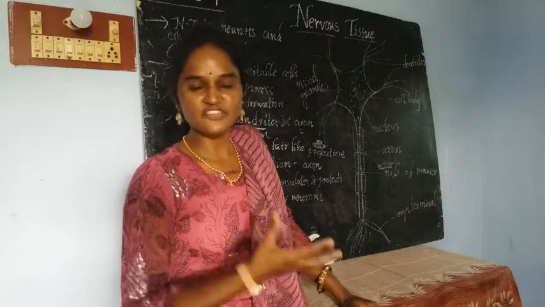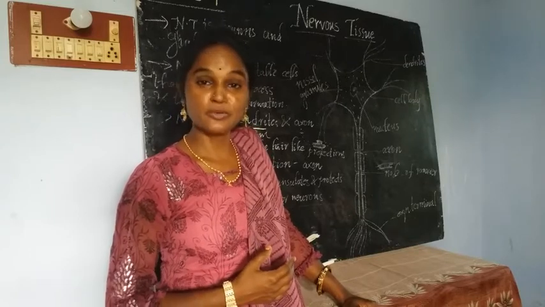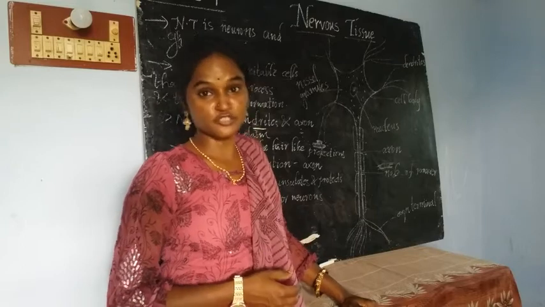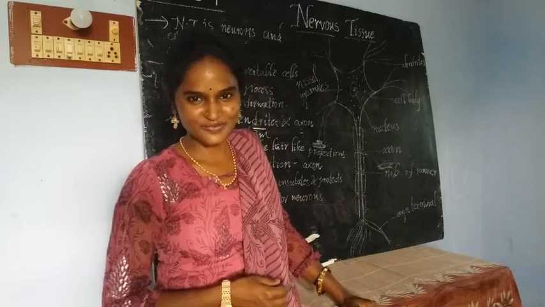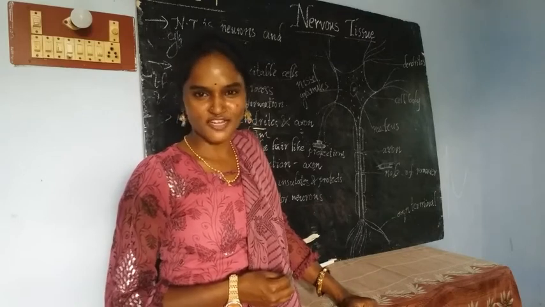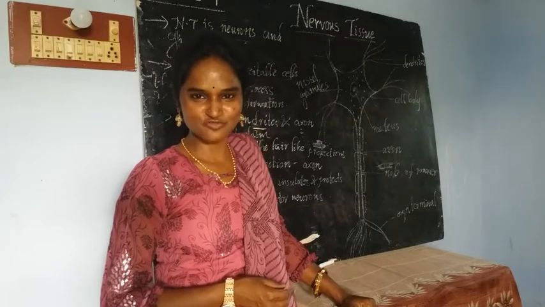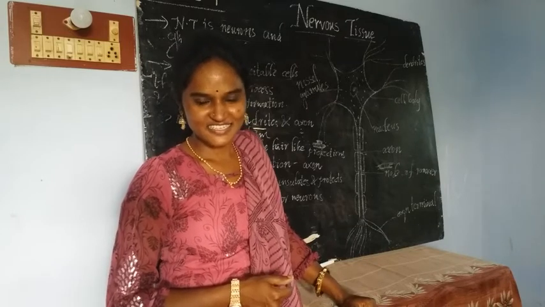In an elephant, it is about 3 or 4 meters in length. In a blue whale, it is about 30 to 40 meters. The size varies from one organism to another. I hope that today's class was interesting.